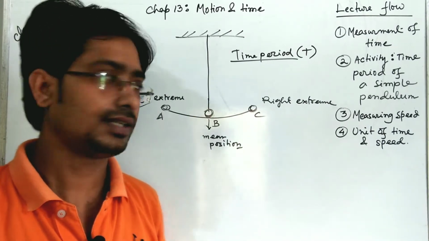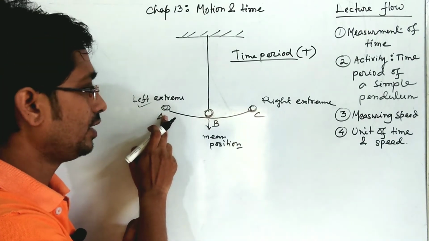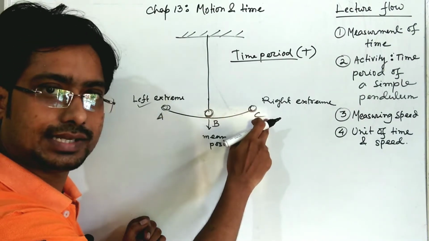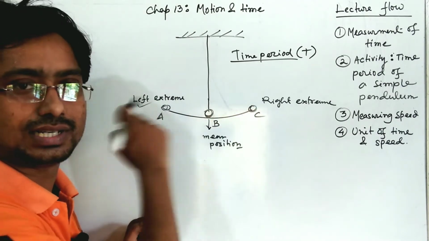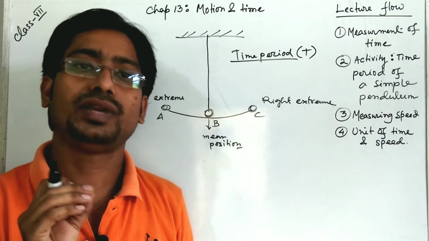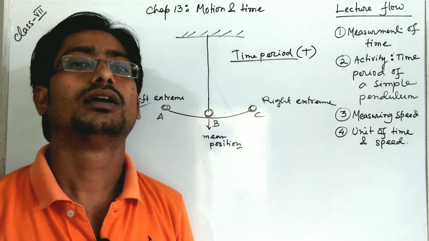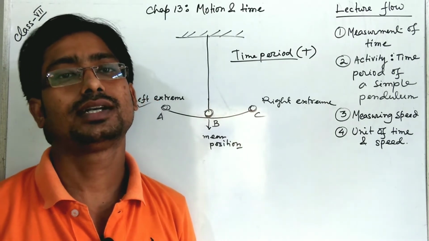What is one oscillation? If it starts its journey from A, goes to the other extreme and comes back to the same point, that is one oscillation. So the time taken to complete one oscillation by a simple pendulum bob is known as the time period.